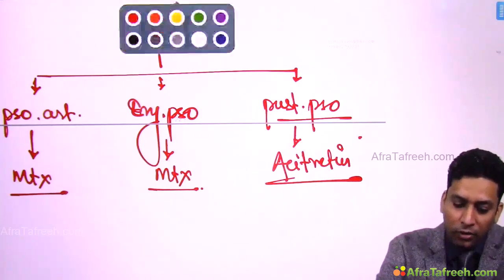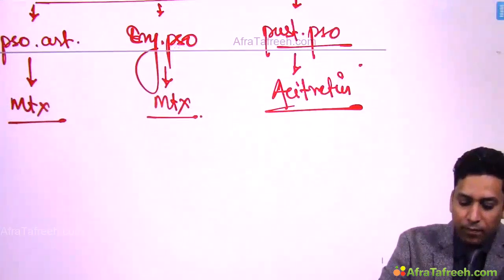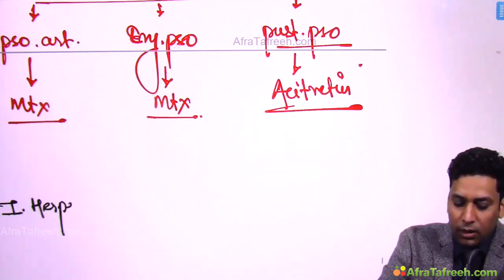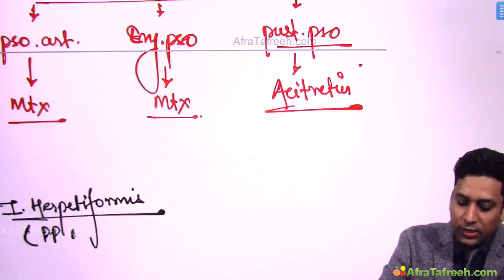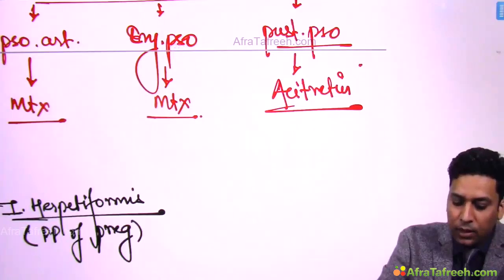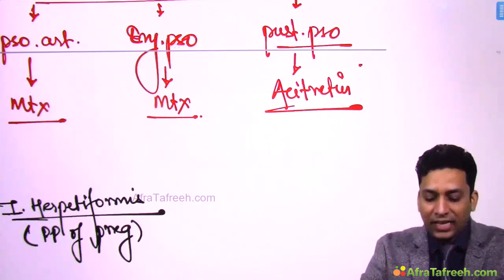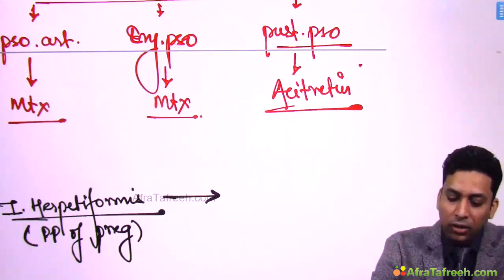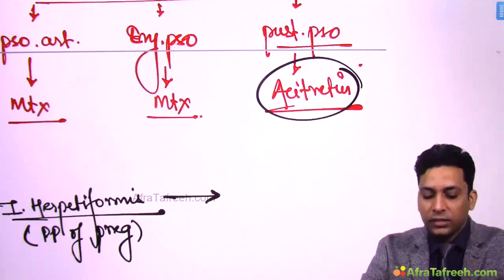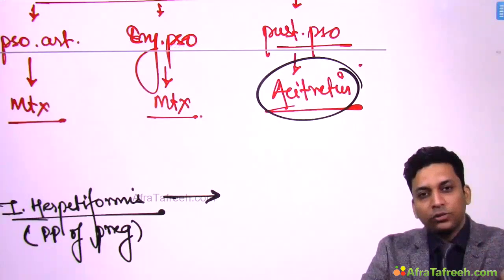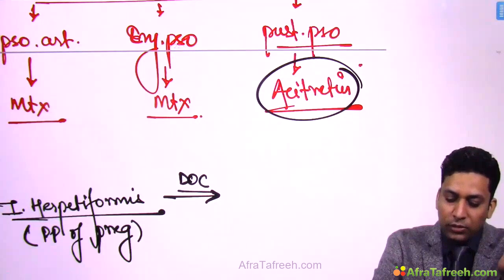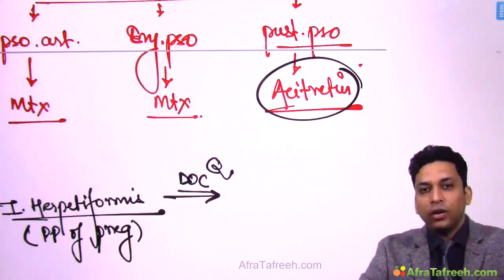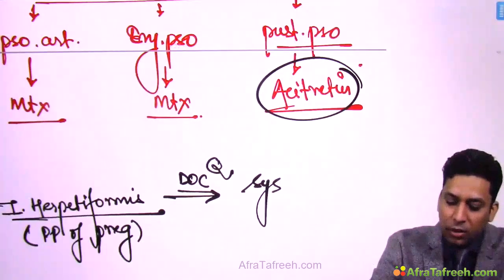okay. Now I told you there is a condition known as impetigo herpetiformis, which is pustular psoriasis in pregnancy. So this pustular psoriasis in pregnancy, when it develops, that is impetigo herpetiformis, then you cannot use acitretin, isn't it, which is the drug of choice for pustular psoriasis, because this is a pregnant patient and you cannot give teratogenic drug. Then another drug, that is methotrexate, cannot be used because this is also teratogenic. So they ask you this question, that what is the drug of choice for pustular psoriasis in pregnancy, that is impetigo herpetiformis, and here the answer becomes systemic corticosteroids.